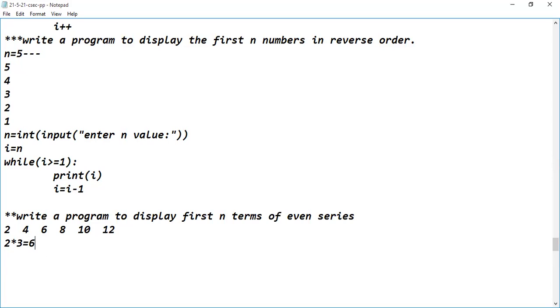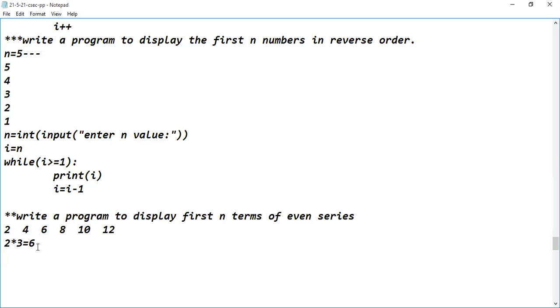Now I need the fifth term of the even series. 2 into 5, so I will get the fifth term. So what's the formula, guys, to get the nth term? 2n is the formula.